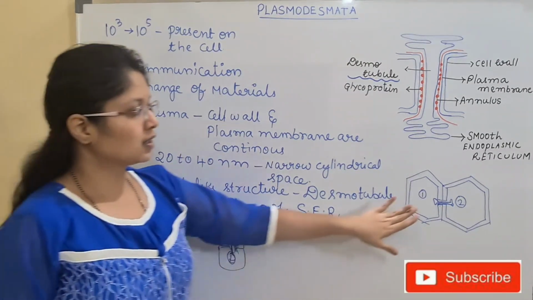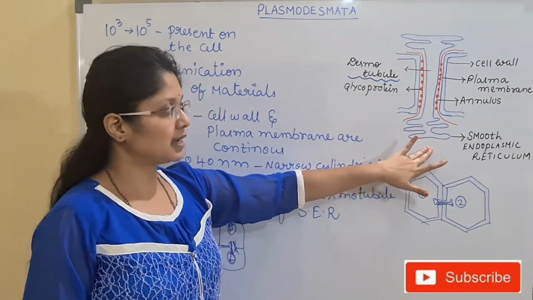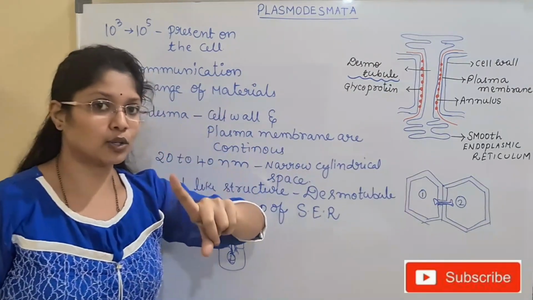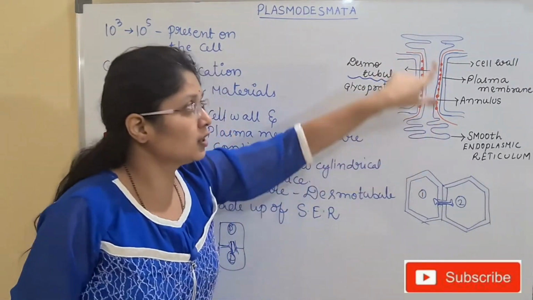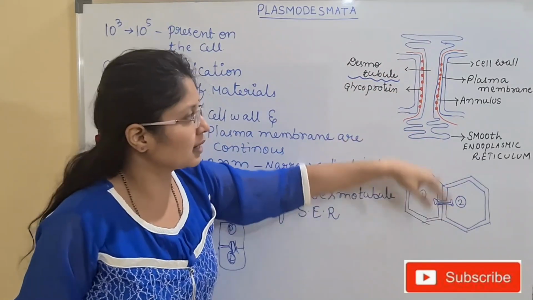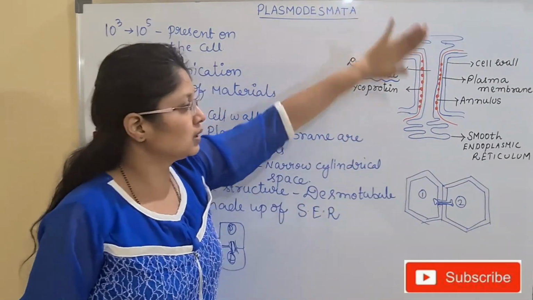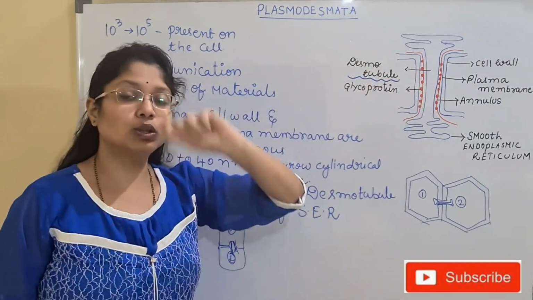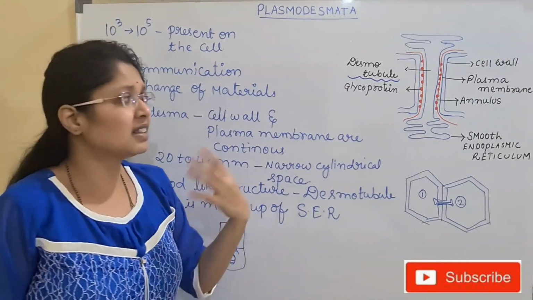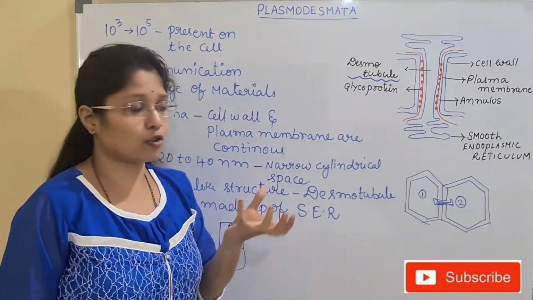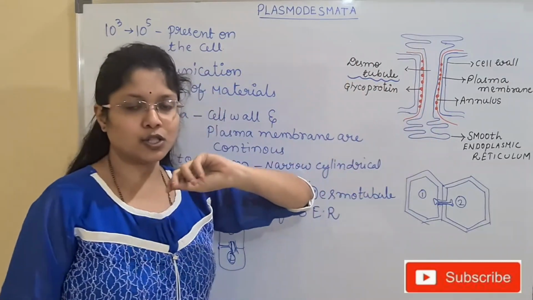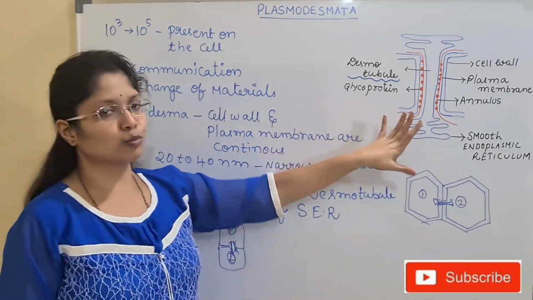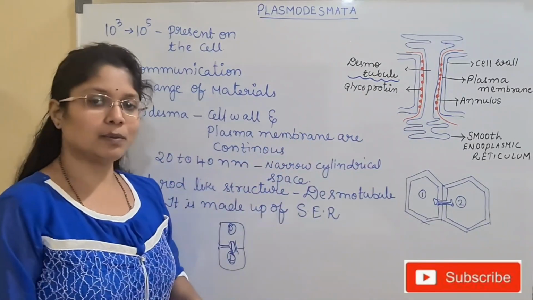So this is how the plasmodesmata and the desmotubule are formed. Desmotubule is nothing but the smooth endoplasmic reticulum which is joined on both sides. So this is cell number 1 here, and above we have cell number 2. Both the cells are joined together with the help of a common structure, that is smooth endoplasmic reticulum. And as the smooth endoplasmic reticulum forms a hollow rod-like structure, we call it desmotubule. So this is how the smooth endoplasmic reticulum helps in the formation of the plasmodesmata.